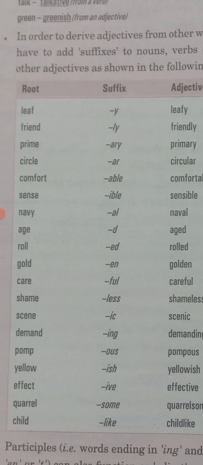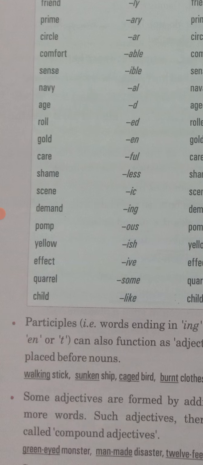So there are words, if we add a suffix behind them, remember prefix we always add in the beginning of the word and suffix we always add in the end of the word. So these are your suffixes, and if you add them behind these words, they will act like an adjective.